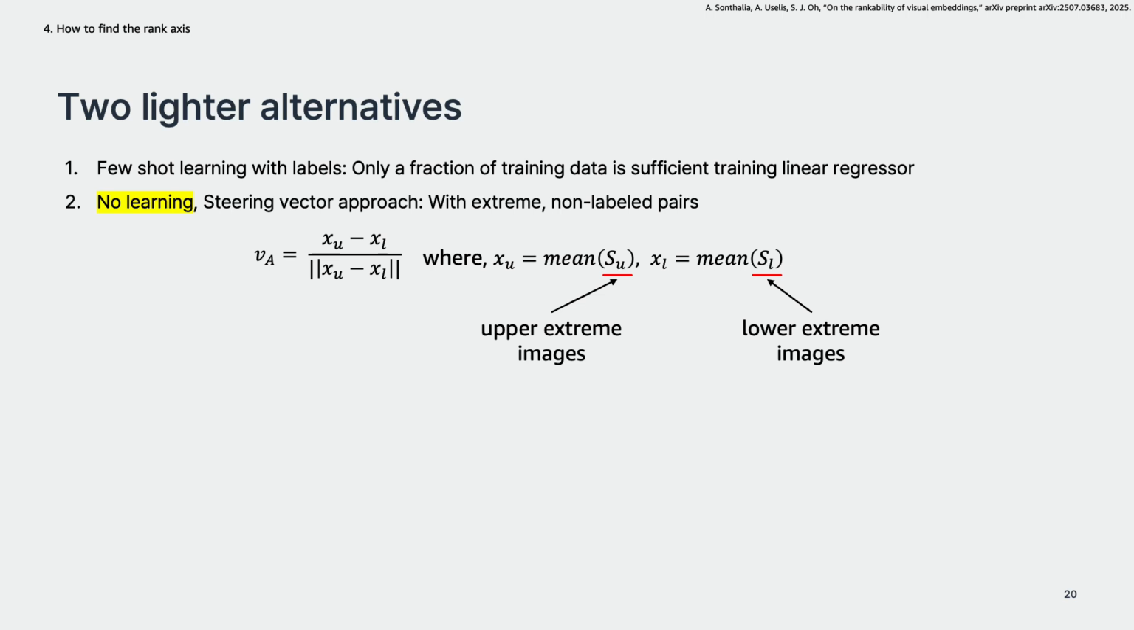It doesn't include learning and is called the steering vector approach with extreme non-labeled pairs. To get the rank axis this way, first we get a pair of upper extreme images and lower extreme images somehow, and calculate the centroid vector of each extreme group. Then just connect the two centroids and use that line as the rank axis.